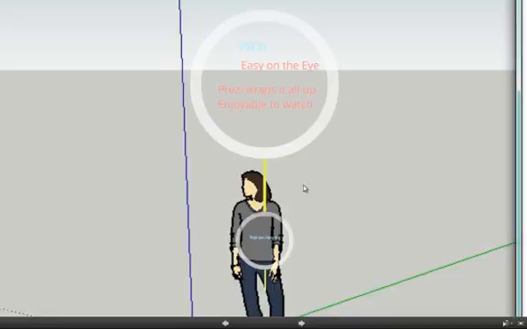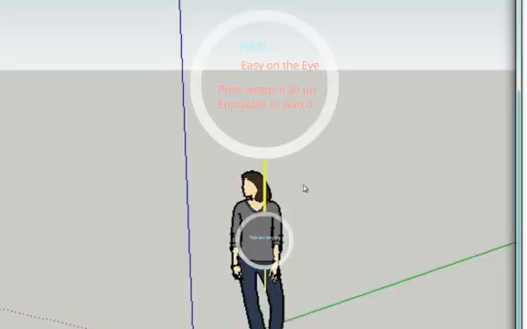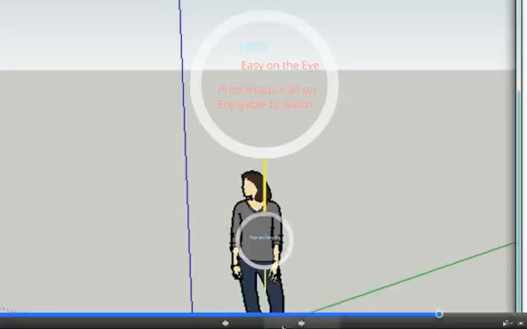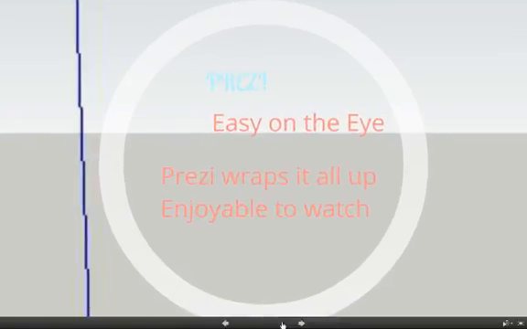Finally, Prezi. This is a Prezi presentation. As you can see, it is much more dynamic than PowerPoint. It makes slides a little more interesting, a little more captivating to the eye for general audiences. And it allows you to put all your information into one spot so it can create an interesting learning time for your audience.